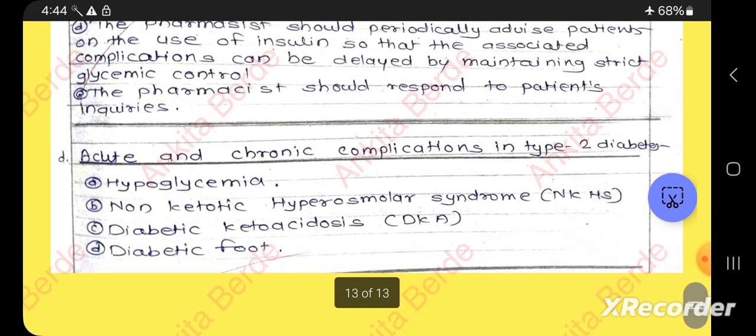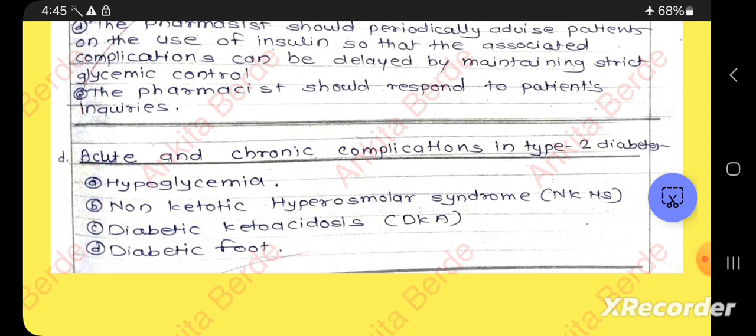Then now see what are the acute and chronic complications in type 2 diabetes. The complications involved are hypoglycemia, non-ketotic hyperosmolar syndrome, then diabetic ketoacidosis, diabetic foot.